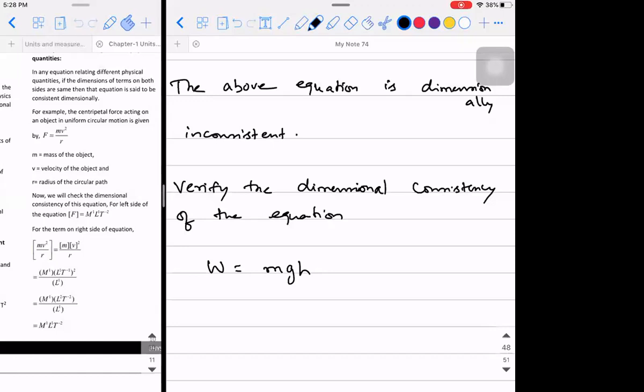So verify the dimensional consistency of the equation W is equal to mgh.